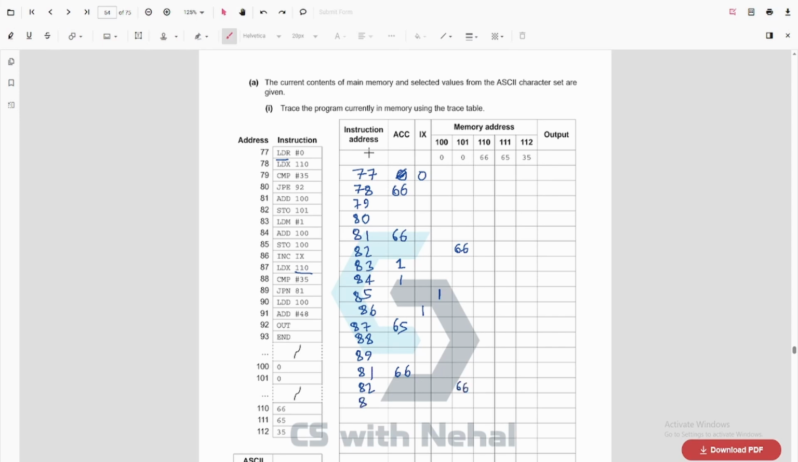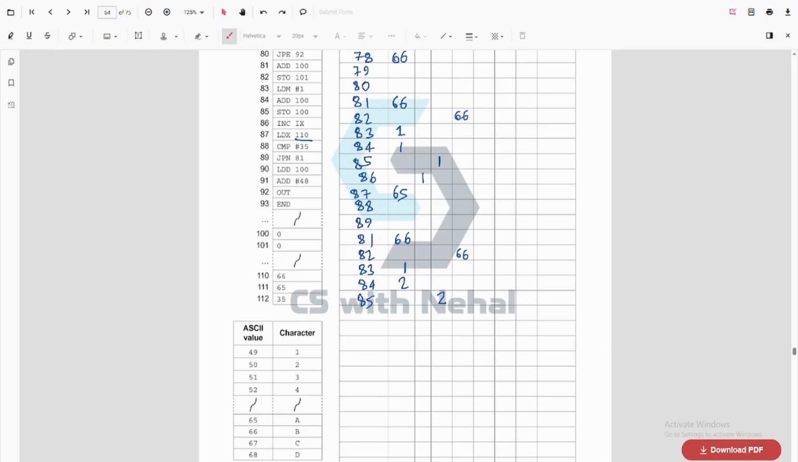Then line number 83, which is LDM of 1, we load 1 here. 84, we add 100, which is 1 plus 1, which is 2. Line number 85, we store this in 100 again. Now line number 86, here we increment the IX, this becomes 2. Line number 87, we will LDX 110, this means 110 plus 2, which is 112. We load the value from 112 into the accumulator, so we load 35 here.